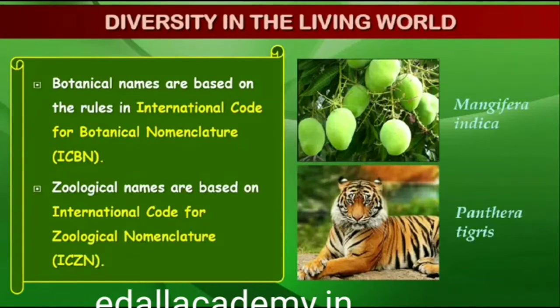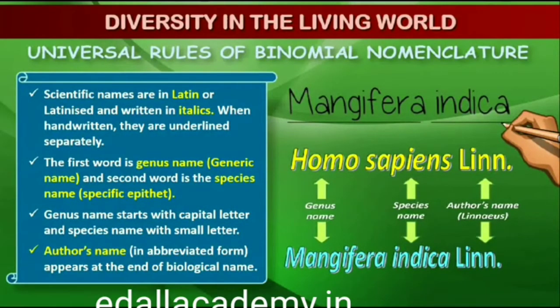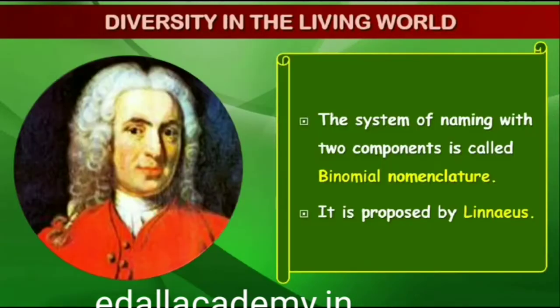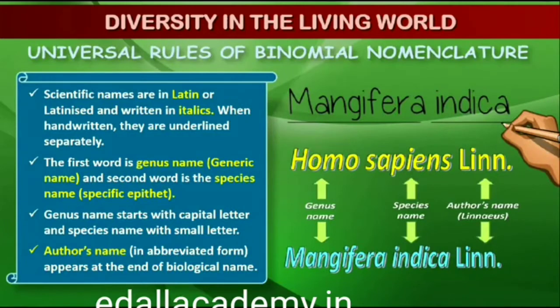The scientific names ensure that each organism has only one name. Description of any organism should enable the people, in any part of the world, to arrive at the same name. They also ensure that such a name has not been used for any other known organism. Biologists follow universally accepted principles to provide scientific names to known organisms. Each name has two components, the generic name and the specific epithet. This system of providing a name with two components is called binomial nomenclature. This naming system given by Carolus Linnaeus is being practiced by biologists all over the world. This naming system using a two-word format was found convenient.